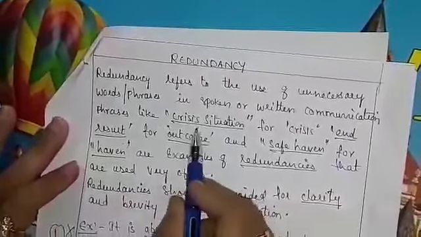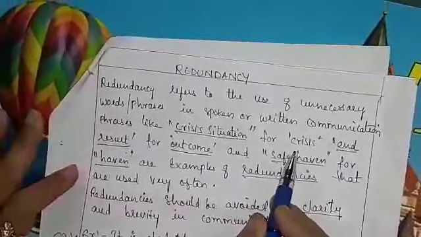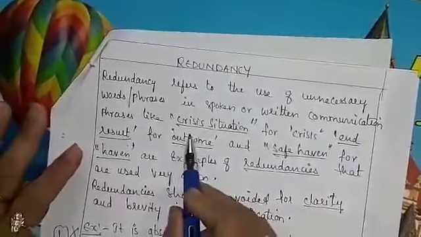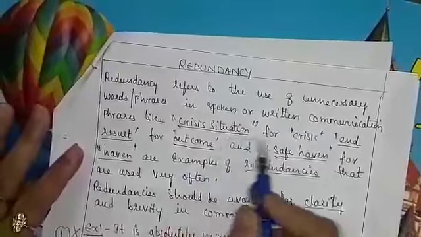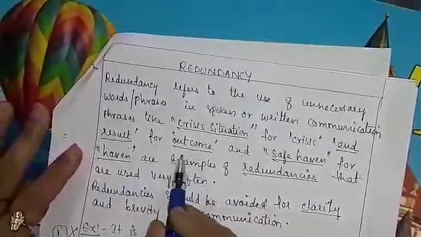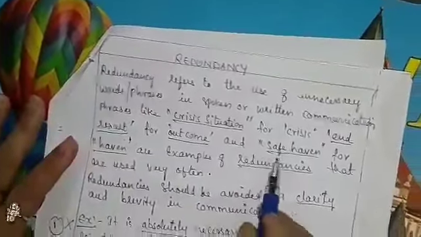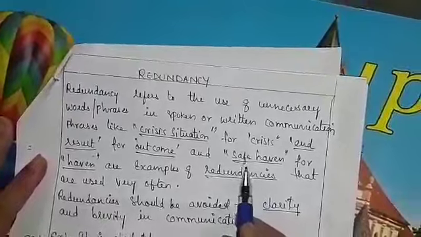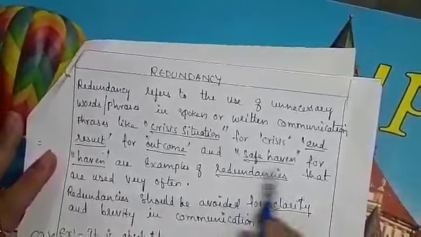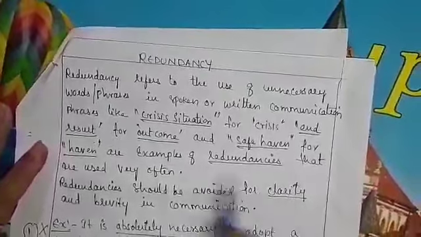Phrases like crisis situation. For crisis is enough, but we write sometimes unnecessarily crisis situation. In the same way, end result is one and the same for outcome. You will write end as well as result. That is unnecessary here. And safe haven itself means safe, so these are examples of redundancies that are used